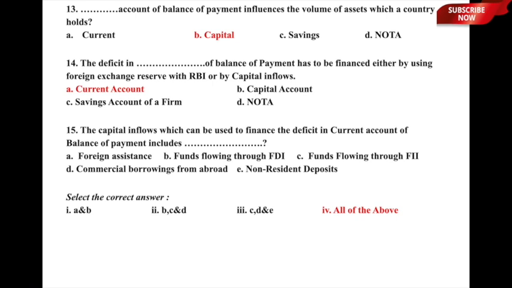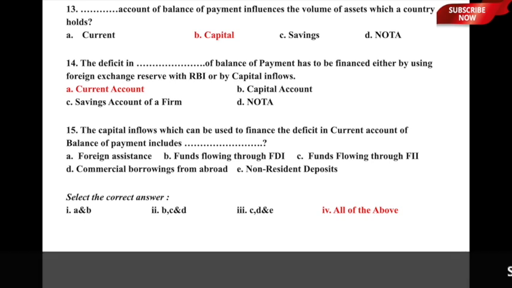Now, let us understand an important aspect which I just underlined, which is called capital inflows. The question is in this fashion: the capital inflows which can be used to finance the deficit in current account of balance of payment include dash. What all things are included in capital inflows? We have been given certain options and we have to select the correct answer. The options are A, foreign assistance, B, funds flowing through FDI, C, funds flowing through foreign institutional investments or FIIs, D, commercial borrowings from abroad, and E, non-resident deposits.